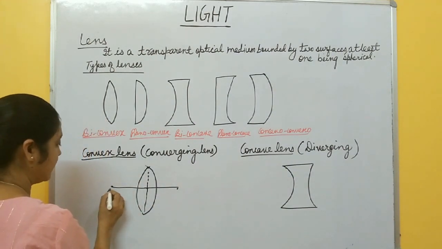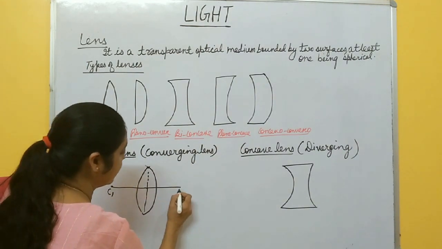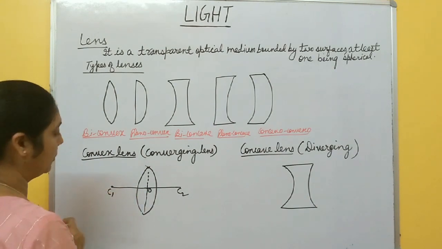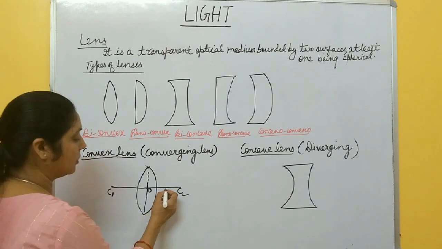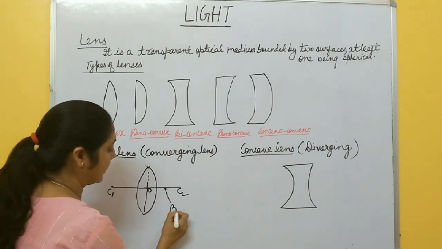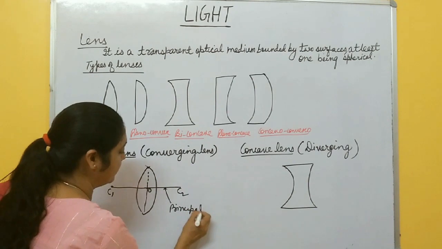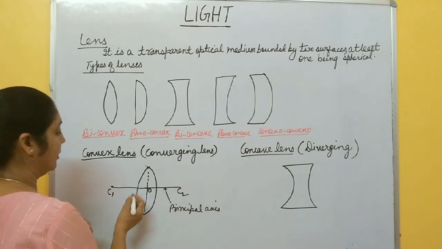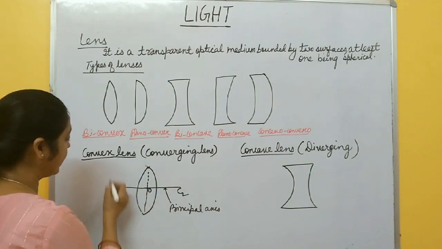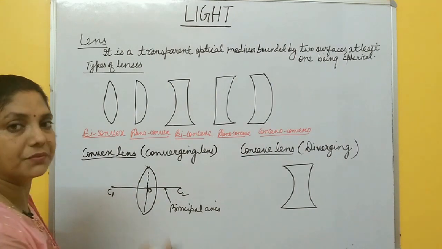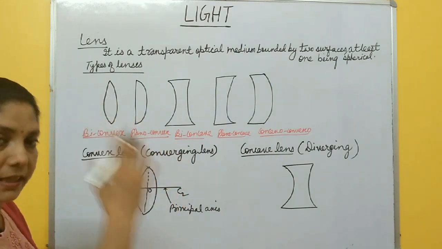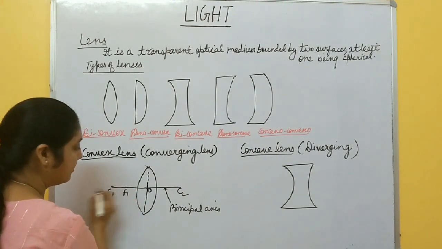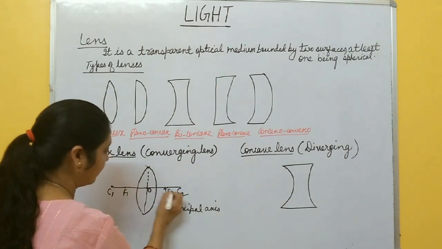So this center is C1 and this center is C2. Again, this is the optical center O, and the line joining C1 and C2 is called principal axis. Now after principal axis, the midpoint of the optical center and center of curvature is called focus. Focus is always between optical center and center of curvature, at the mid of that line. So this one is focus F1 and this side focus F2.